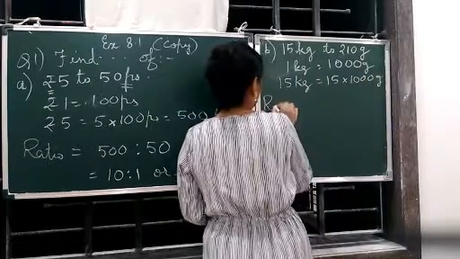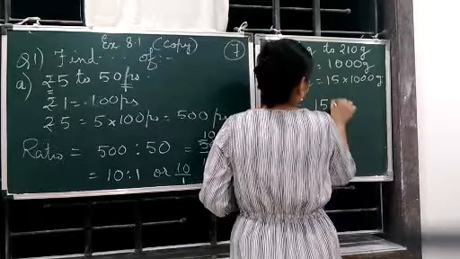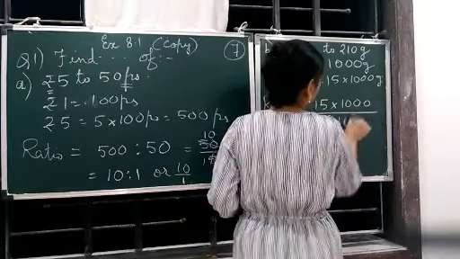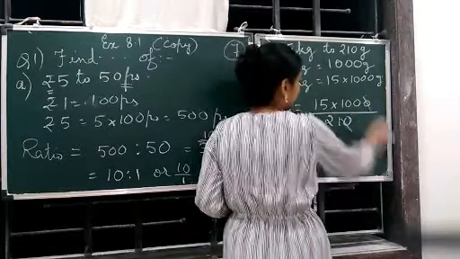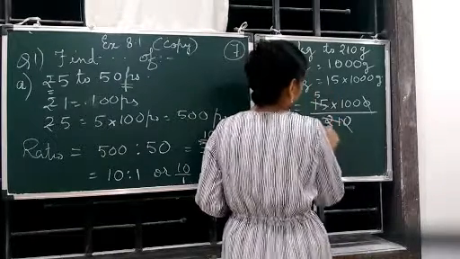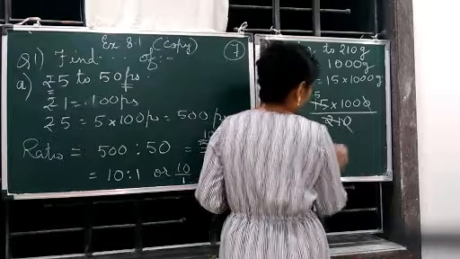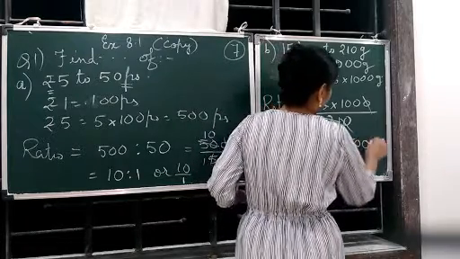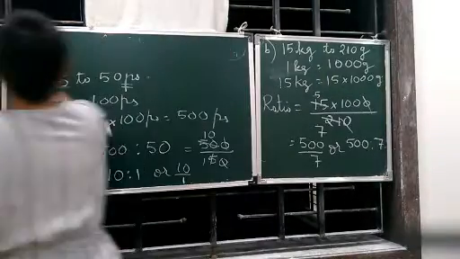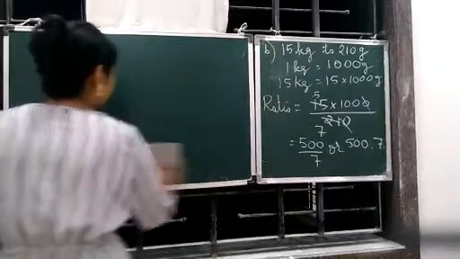Now we get the ratio. The ratio will be 15 into 1000, or you can write 15,000, no problem, upon 210. The zeros got cancelled. 3 fives are 15 and 3 sevens are 21. 5 into 100 gives us 500 upon 7, or you can say 500 is to 7. So this completes B.